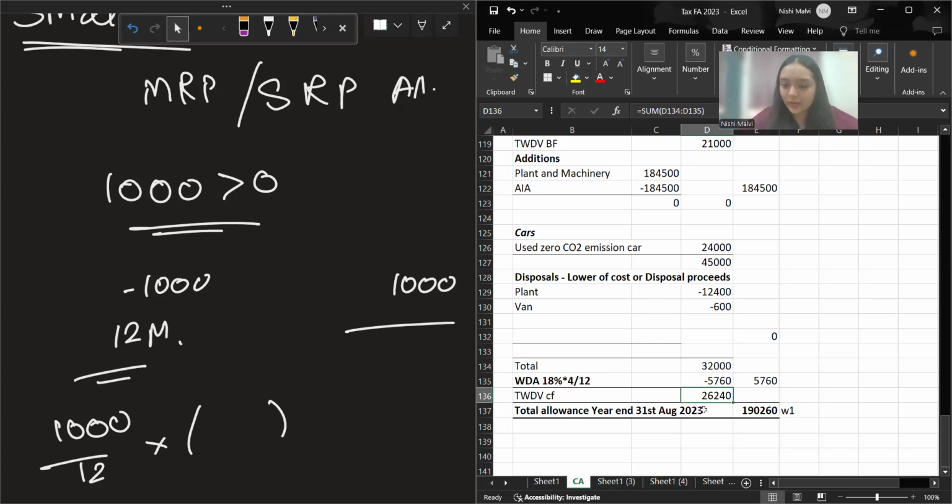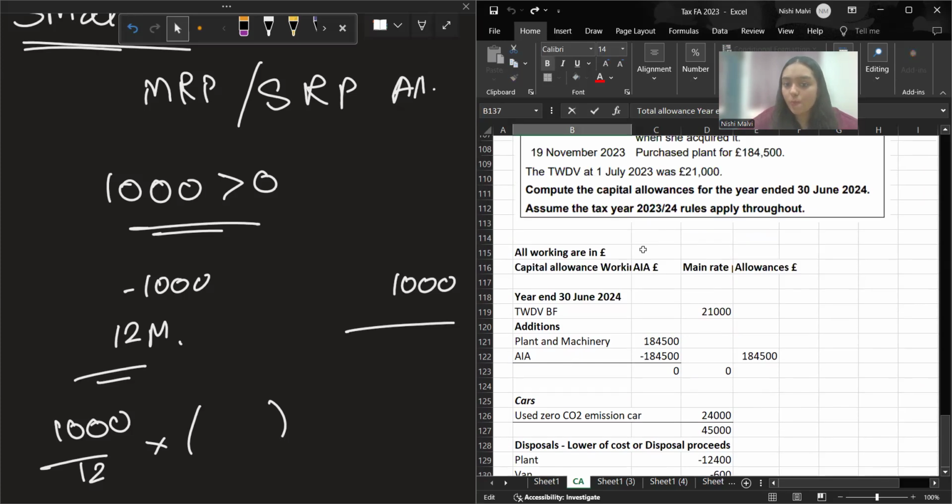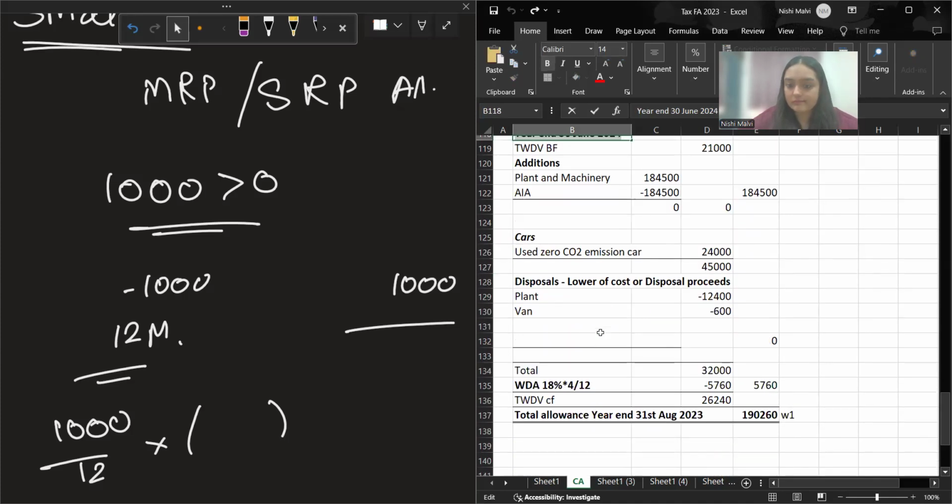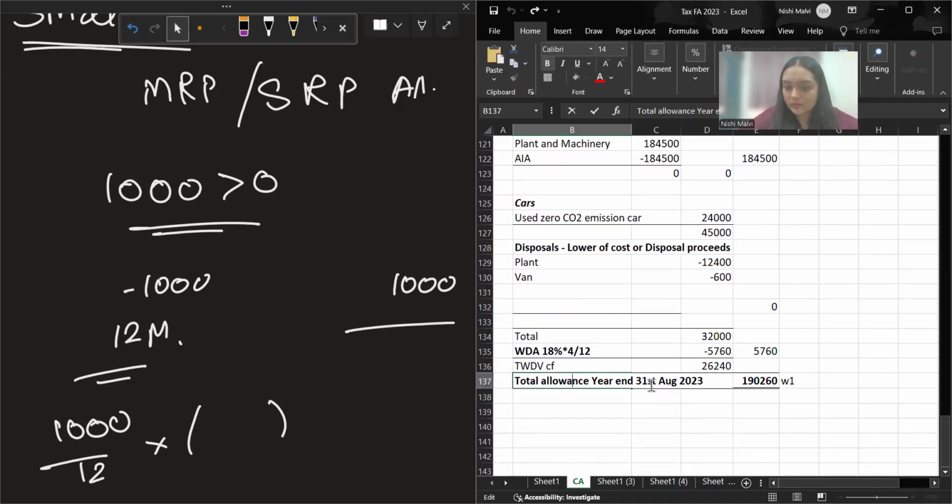So 18% annual allowance, this is your remaining balance, and this is your allowance for the year ending 30th June 2024.